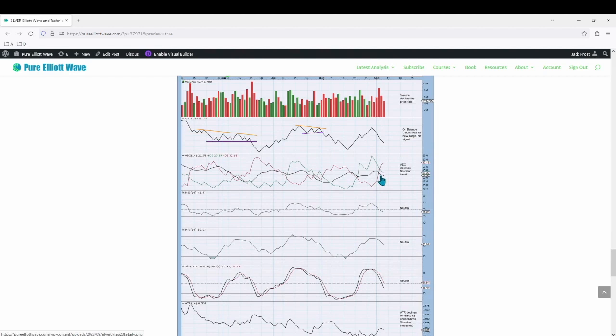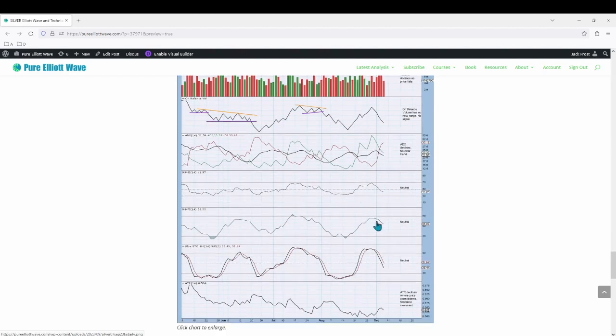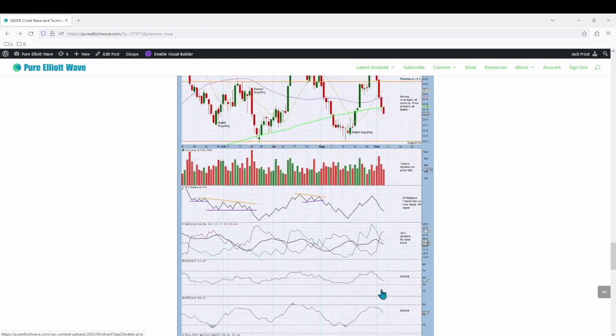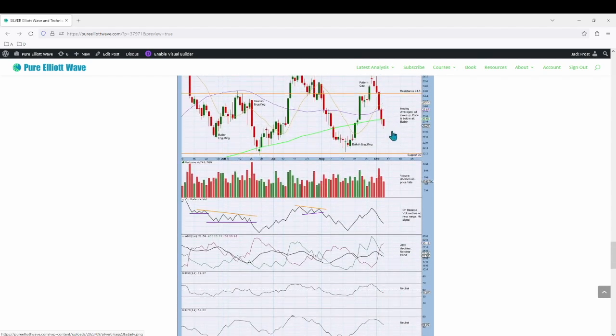ADX is declining, showing no clear trend, with RSI and money flow both neutral and stochastics neutral and declining. ATR overall declines as price consolidates, which is standard movement, increasing slightly as price continues to move down.